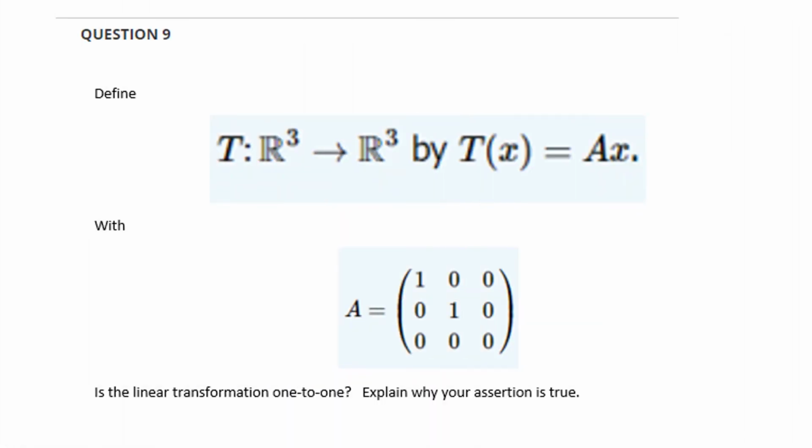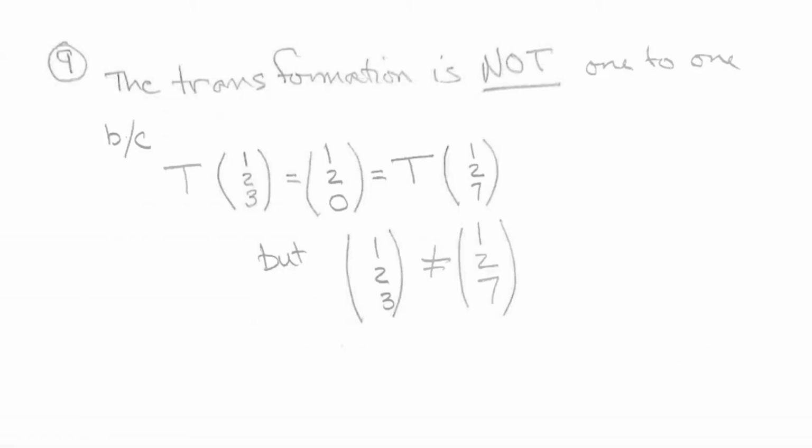Number 9, we were looking at a transformation defined by T of x equals Ax, where A is here. We ask if this transformation is one-to-one and explain why. Again, the explanation was a very important part of the answer. It was not just guessing if it was one-to-one. And you see this vector and this vector both are mapped to this with a linear transformation, but the two vectors don't equal each other. That means it's not one-to-one.